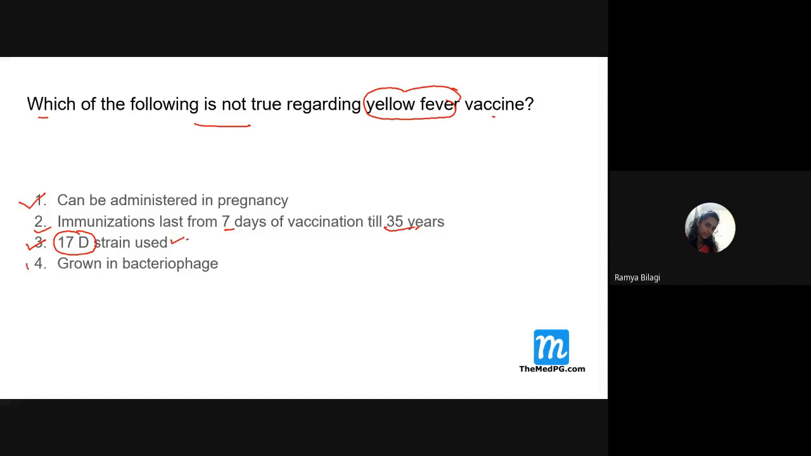Then where it is grown, students? Chick, Cambridge. Grown in yeast, very very important. In the yeast, that fungi, this particular yellow fever 17D strain is grown. So this fourth option is wrong actually. It is not grown in bacteriophage. It is grown in yeast. So this point you need to remember.